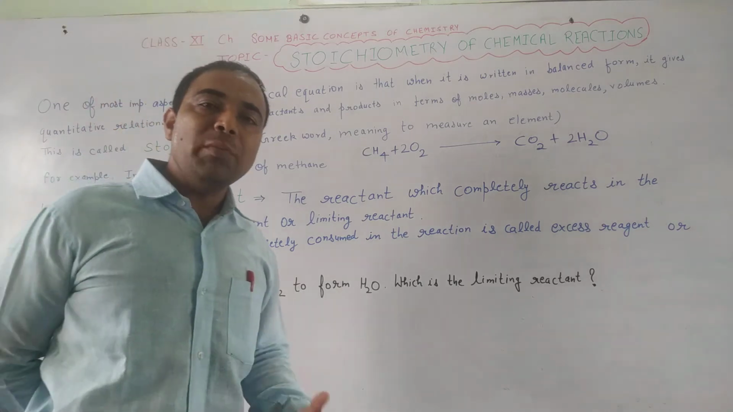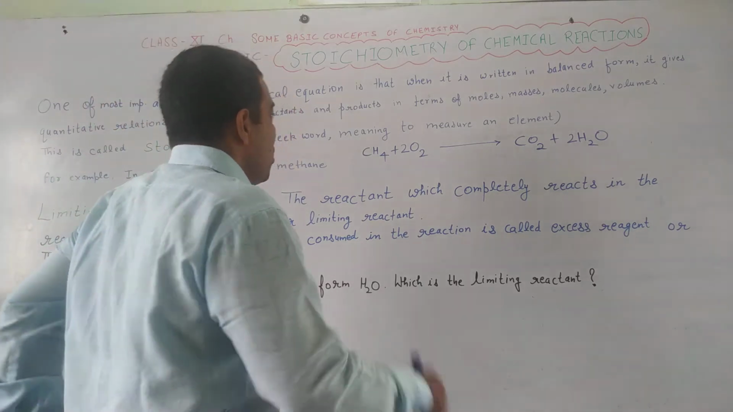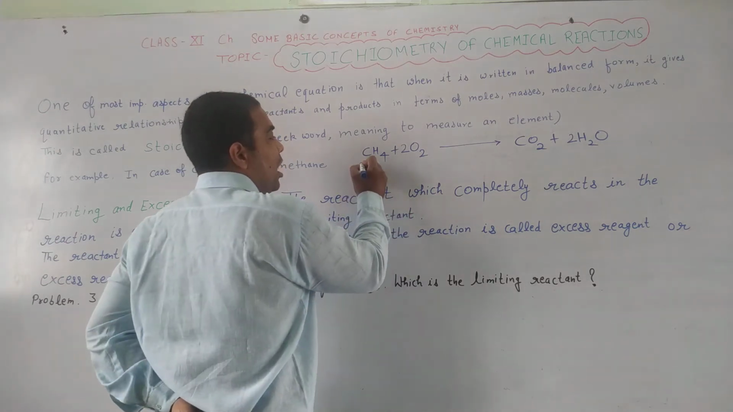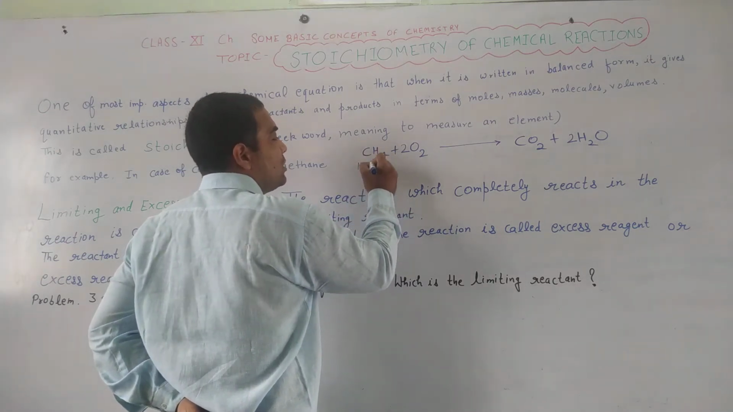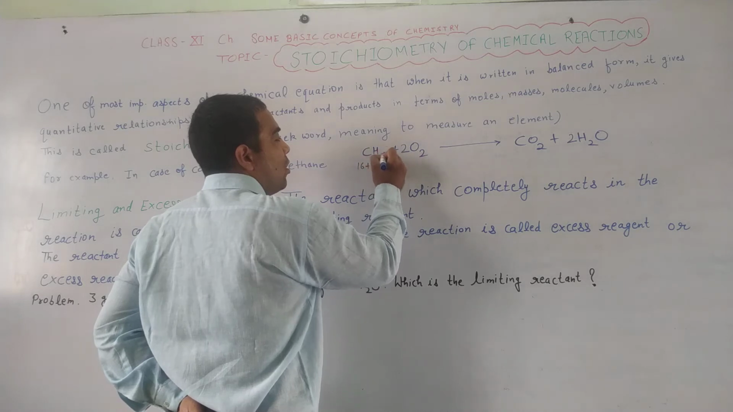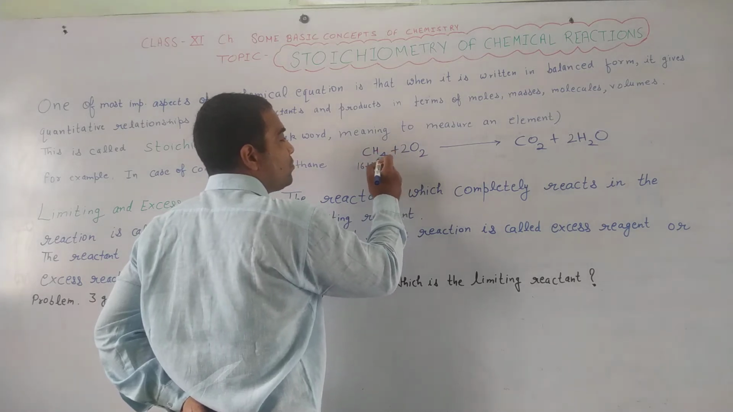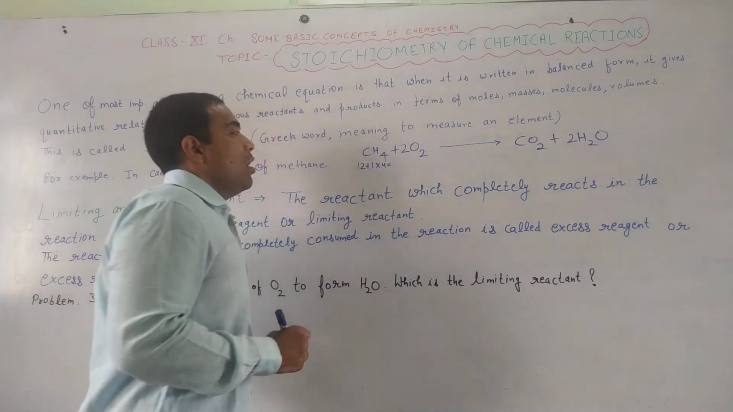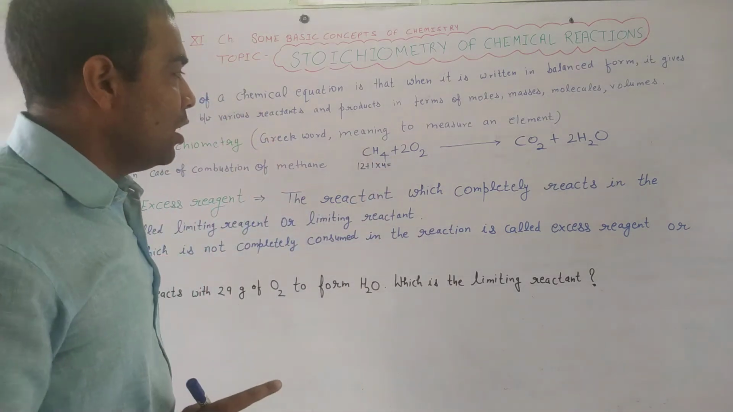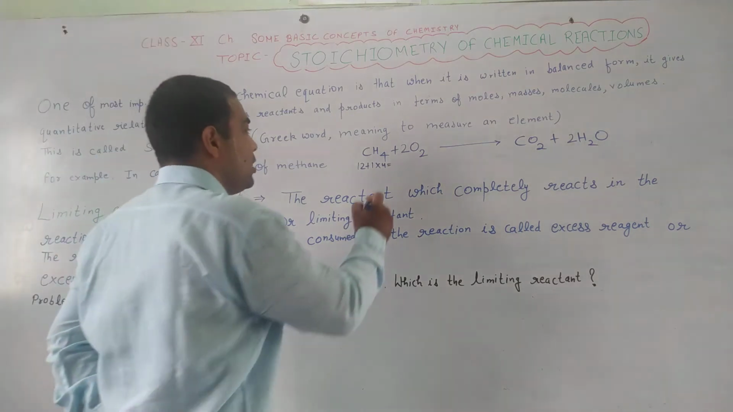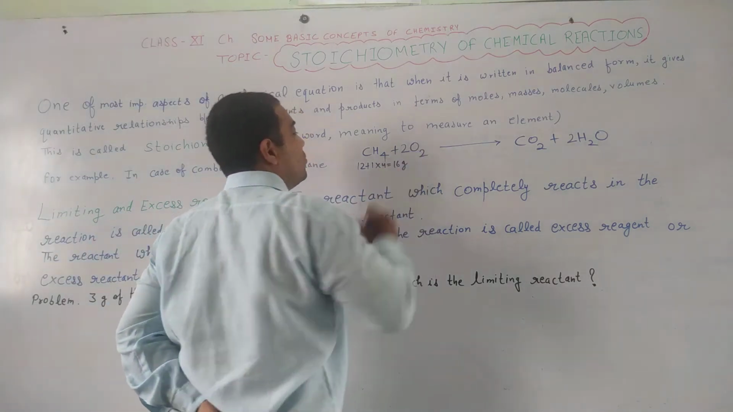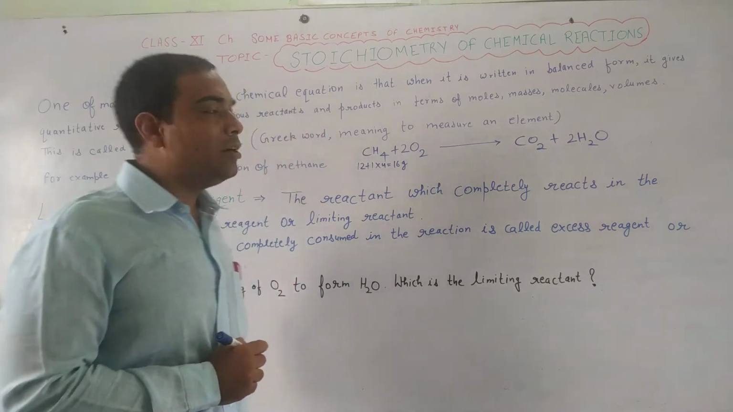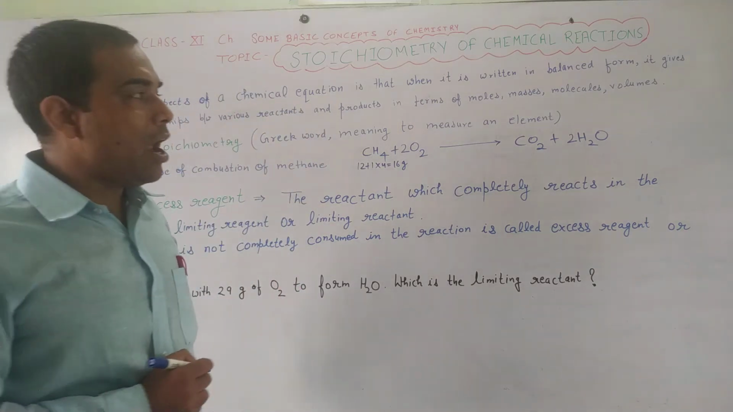Now what is stoichiometry in this chemical equation? What is the total molar mass of methane? Carbon having atomic mass 12 plus hydrogen having atomic mass 1 multiplied with 4, it will become what? 16 gram. So we have 16 gram of methane which is burned to produce carbon dioxide and water.